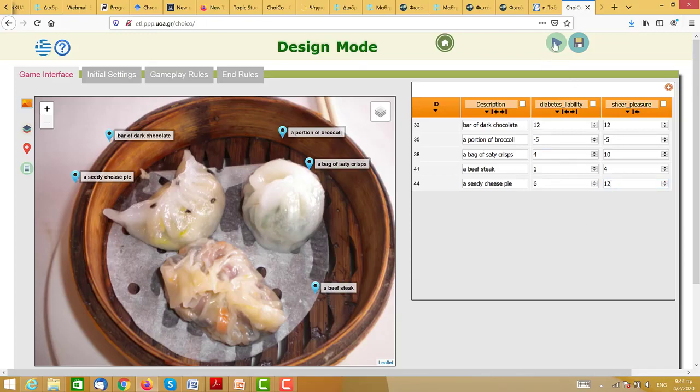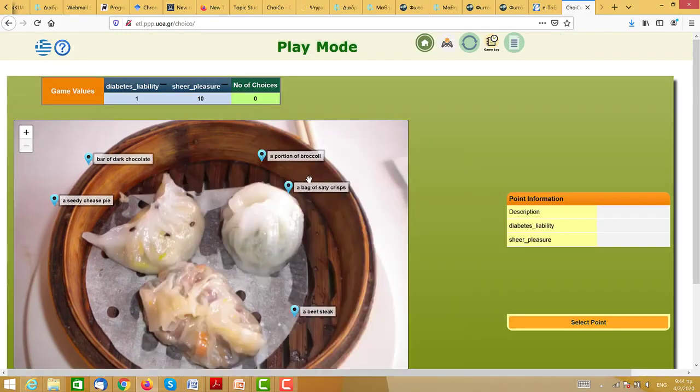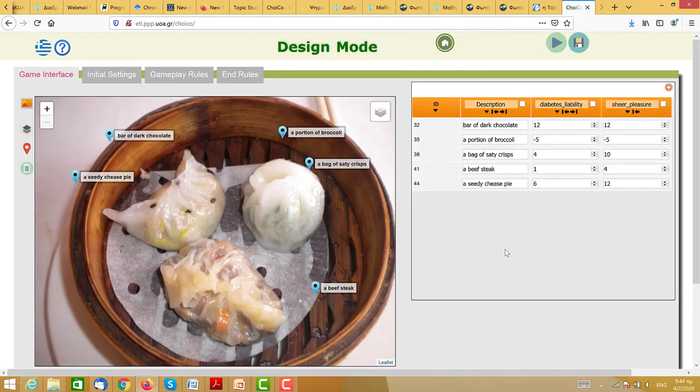And then I just click and I can play a game again with these different values. I can click on cheesy pie and I see that the pleasure is 12, and so on. And if I go back again into the editor, it's that simple. I can think of different things about the game.